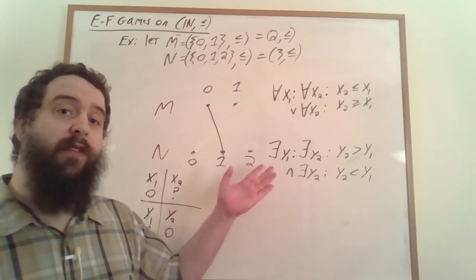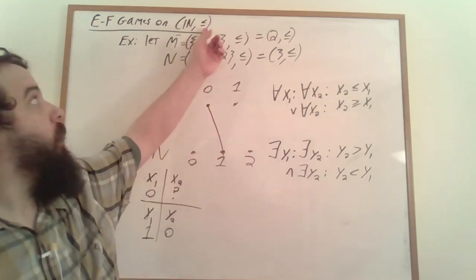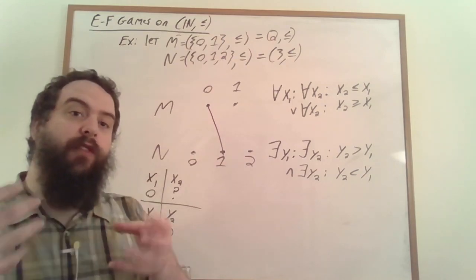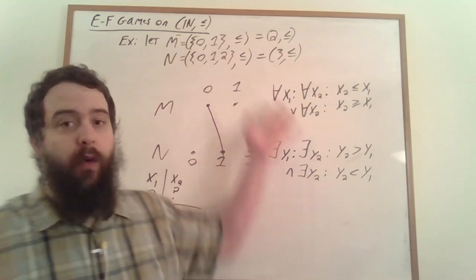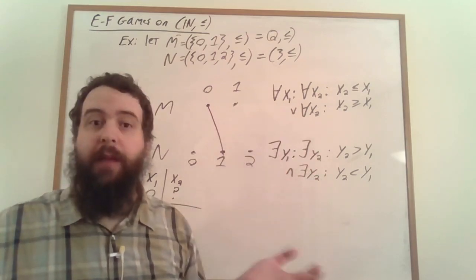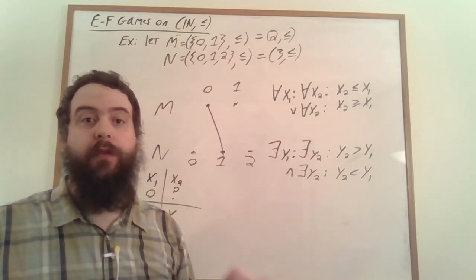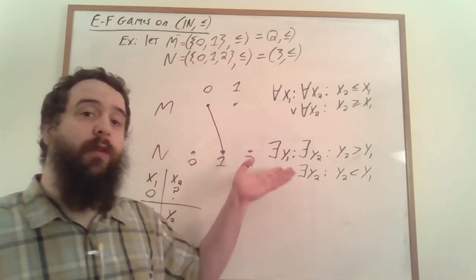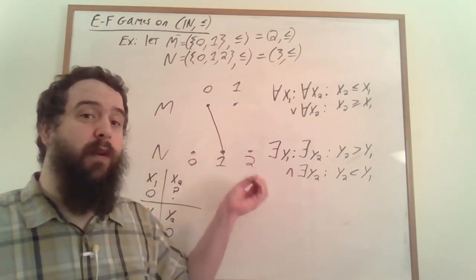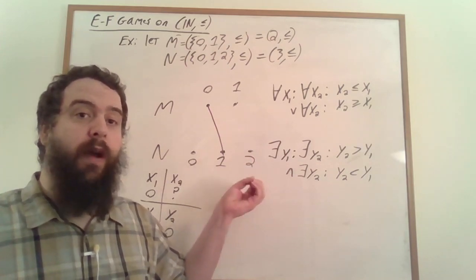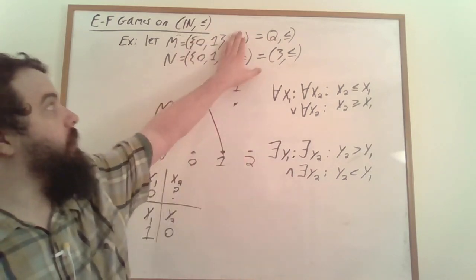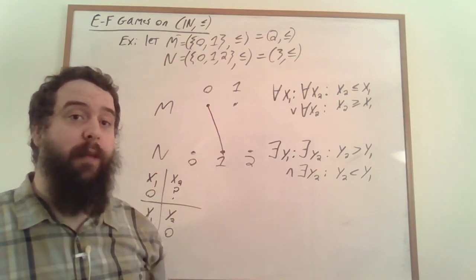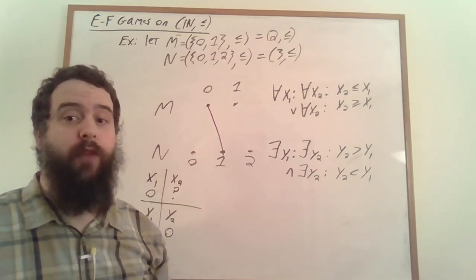Notice that this difference is one quantifier fewer when we added this extra structure here. Adding more structure gives us more formulas, which potentially makes it easier to distinguish our two structures, and in this case it did. We were able to distinguish our two structures in a formula of quantifier depth 2, whereas when we didn't have less than or equal to, we required formulas of quantifier depth 3 in order to distinguish our structures.